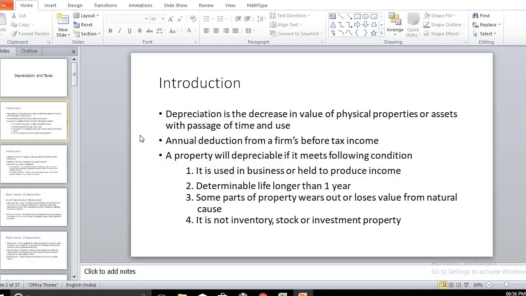What are the properties that come under depreciation? And what is depreciation? It is nothing but a provision made to purchase a new machine or property. As time passes, that asset reduces its value, and to remain in that particular business, or keep that capital intact in that business, we should provide some amount. That amount is called depreciation.